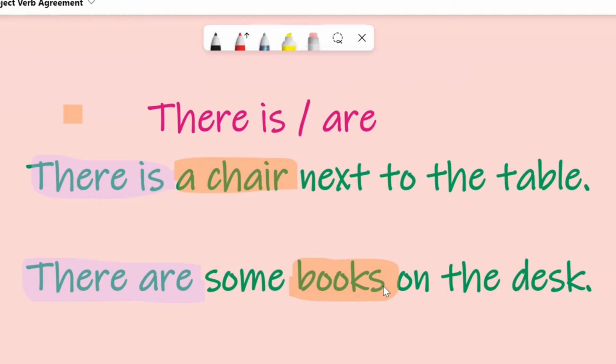So with there is and there was, they are followed by singular subjects. Are or were are followed by plural subjects. Up to here, we finished our explanation, but we still have another part.